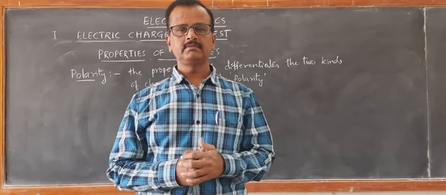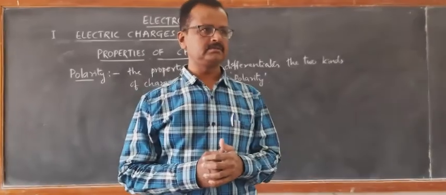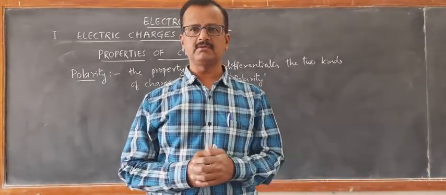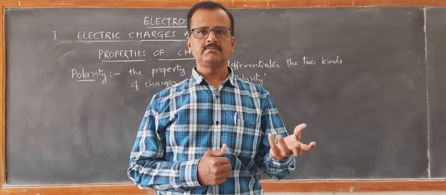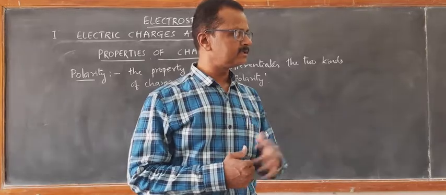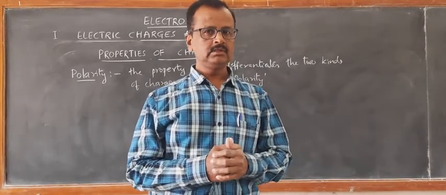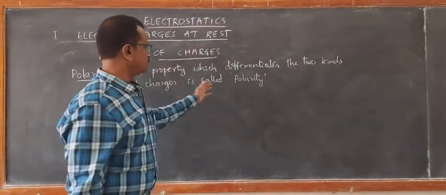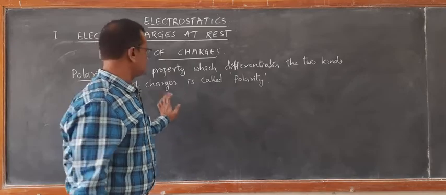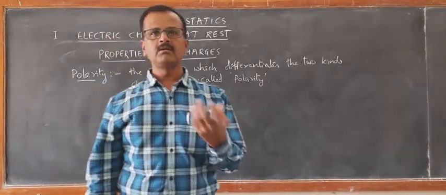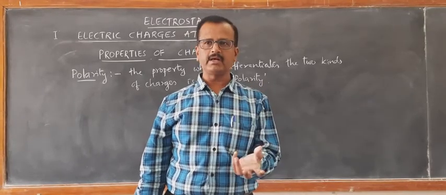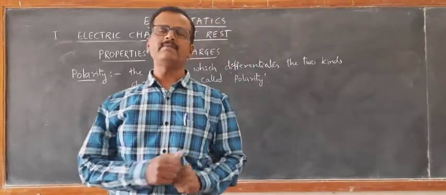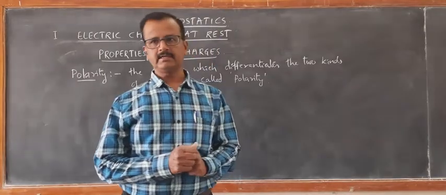Like a plastic rod rubbed with fur has a different type of charge compared with a glass rod rubbed with silk. Like the glass rod has positive polarity and the plastic rod has negative polarity, right?